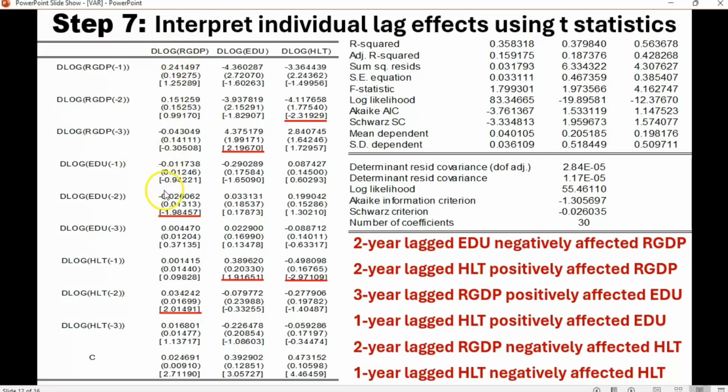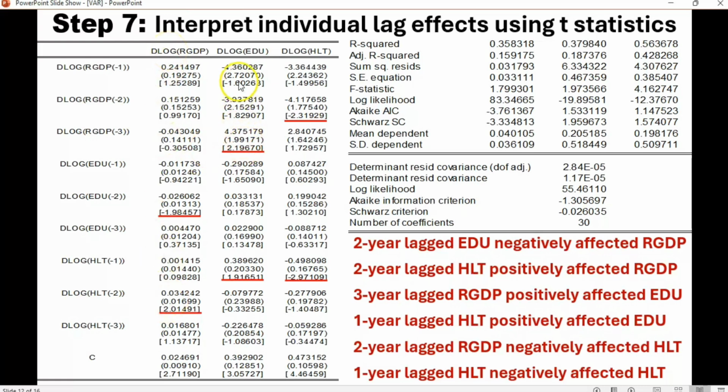Now we'll look at this result here. We can see that 2-year lagged education spending negatively affects real GDP. Also, 2-year lagged health spending, unlike that of education, positively affects real GDP.